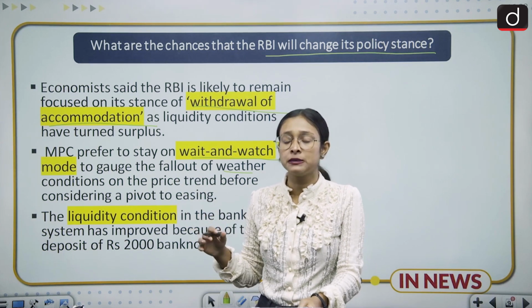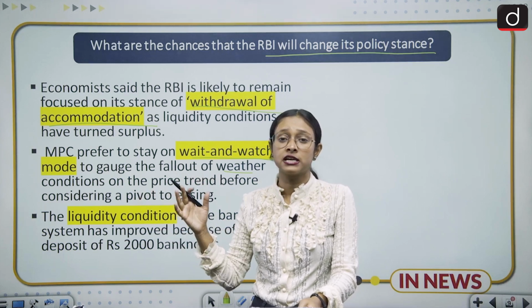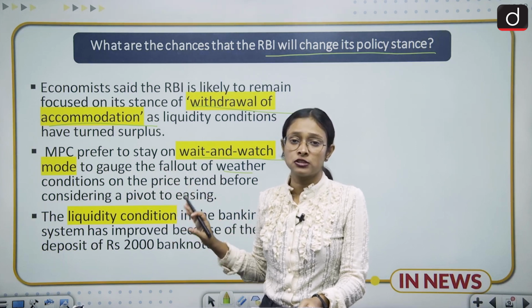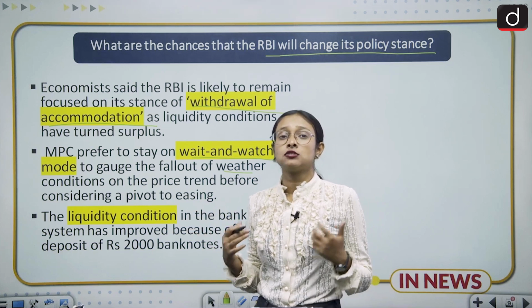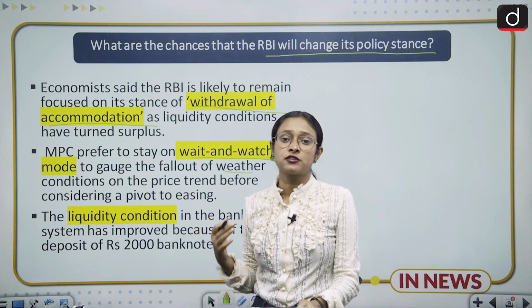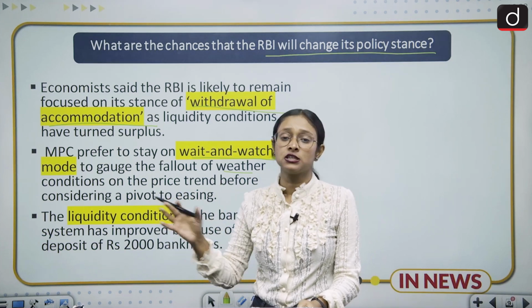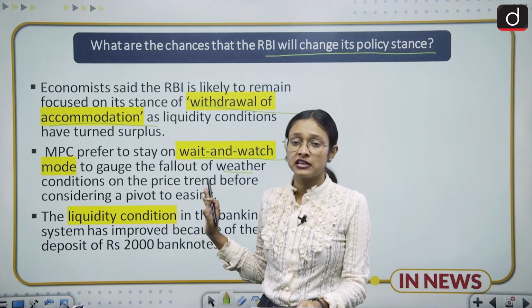If the monsoon is in favorable condition, then there will be a boom in the agriculture sector, and it will also show positive trends in the economic system. There is also a prediction that after the withdrawal of rupees 2000 notes, there is a liquidity surplus in the market. Because of this, the RBI is not going to change its stance.